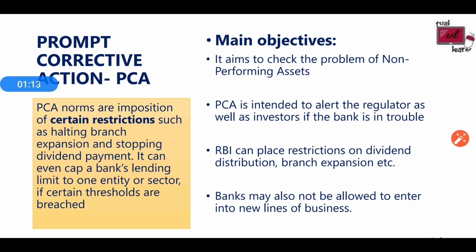The main objective is that it aims to check the problem of non-performing assets. PCA is intended to alert the regulator as well as the investor if the bank is in trouble. RBI can place restrictions on dividend distribution, branch expansion, etc., as we have already learned. The bank may also not be allowed to enter into new lines of business. So PCA, when summed up, is restrictions imposed by the central bank if some thresholds are not met. It is a corrective action by the regulator, the Reserve Bank of India.